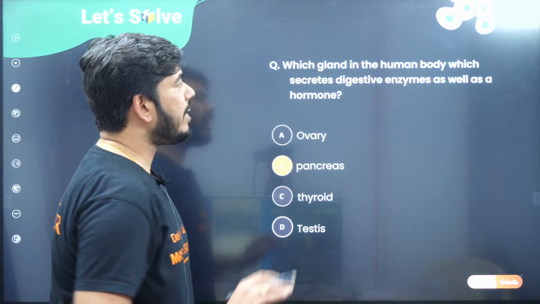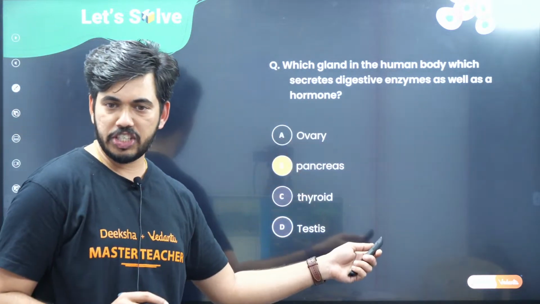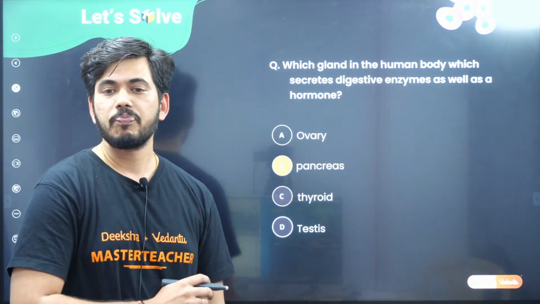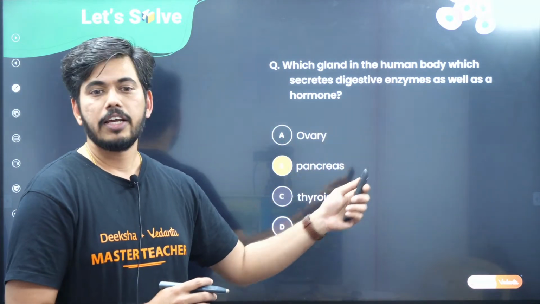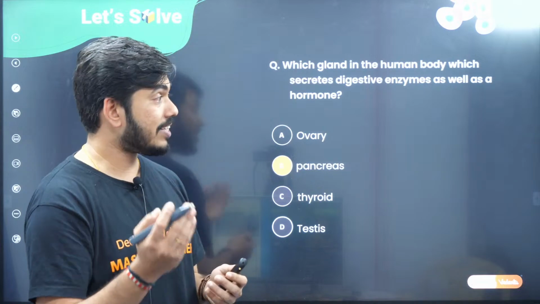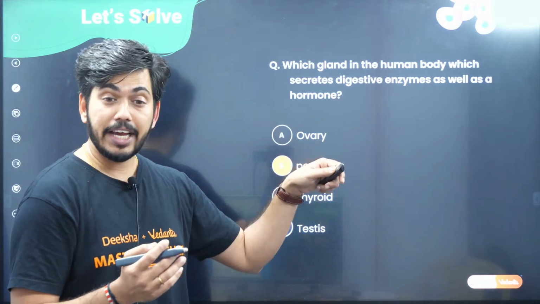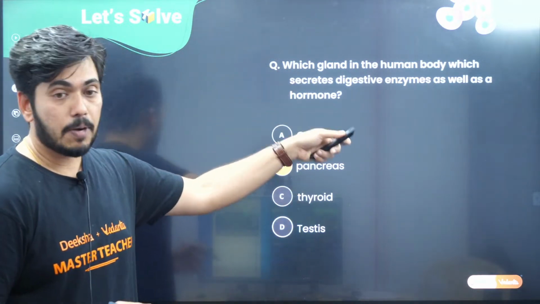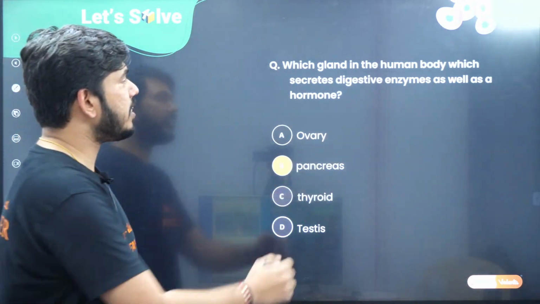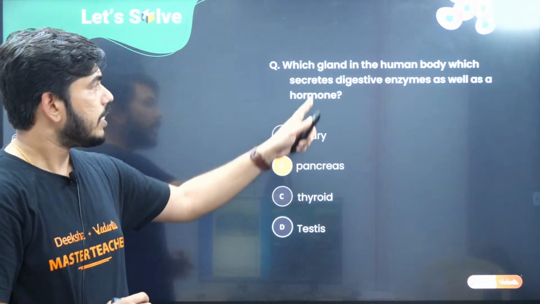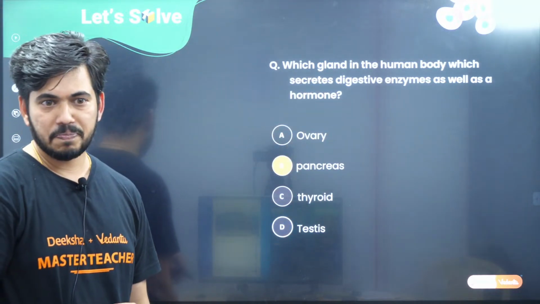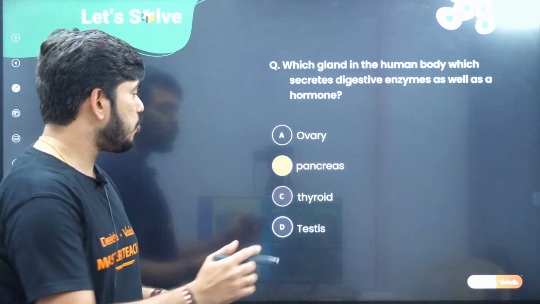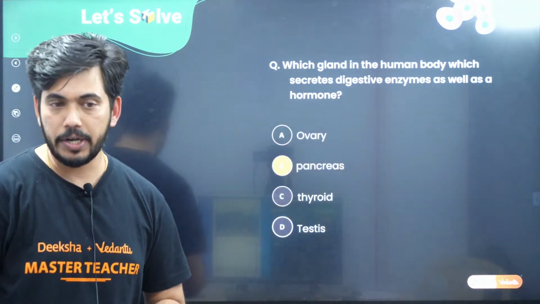Right. Which gland in the human body? This is a generally asked question, so that is the reason I thought I needed to include it here. We are not asking it directly, but this question can even be asked in the chapter chemical control and coordination. But in this chapter also we can ask this question. The reason is very simple, children, because here we are studying about digestion and nutrition, and there the enzymes produced by the pancreas are very important.